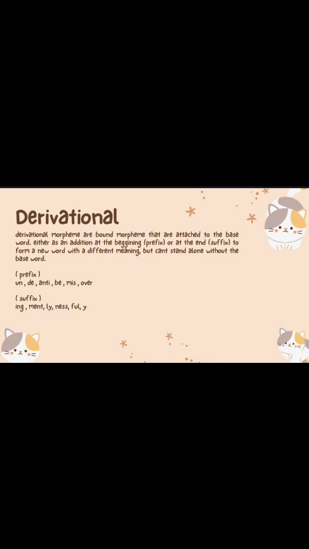Development comes from the word develop. Develop is a free morpheme, but ment is a suffix. Why? Because ment is an addition at the end of the word develop, and finally it becomes development. That's the example of derivational.